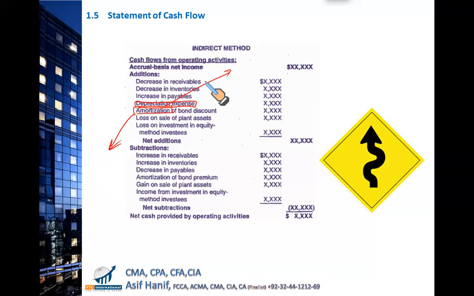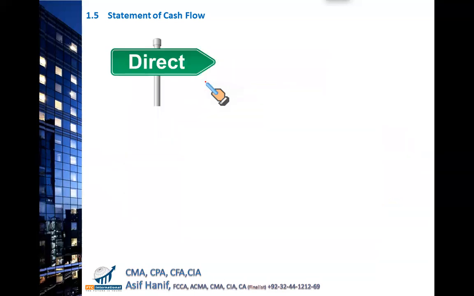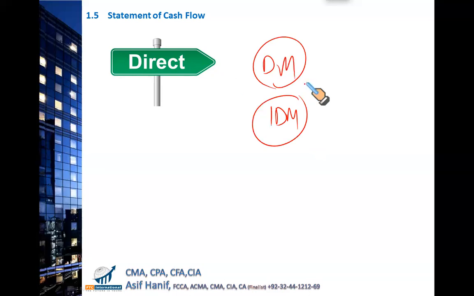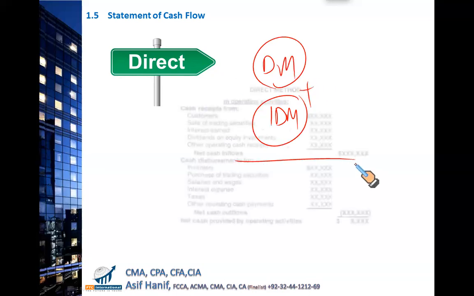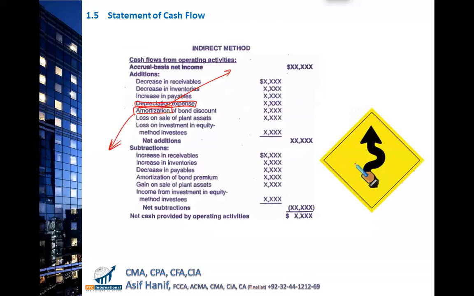Ahmad, yes, you are right. IFRS and US GAAP both prefer the direct method, but the direct method is a hassle. We want easier things for ourselves, because if you follow the direct method, you will also have to prepare a reconciliation statement, which is the indirect method. So that means you have to follow these two. So make yourself comfortable. Do the simple things.